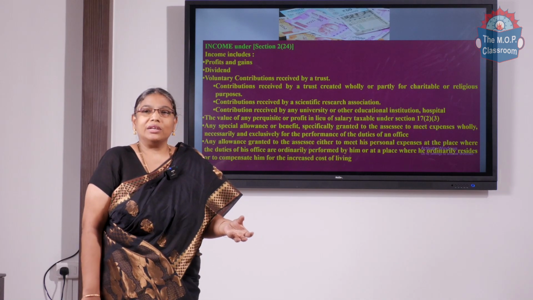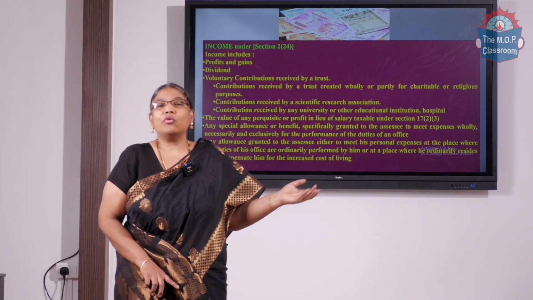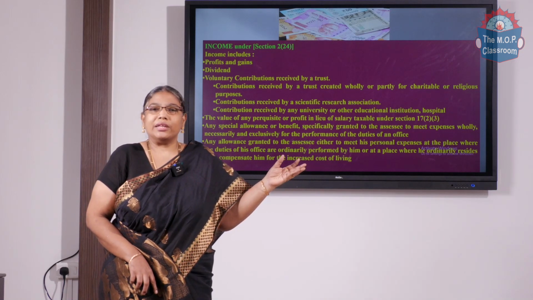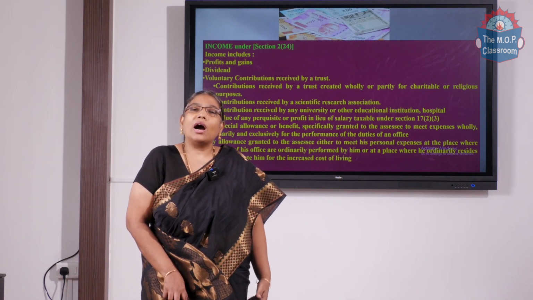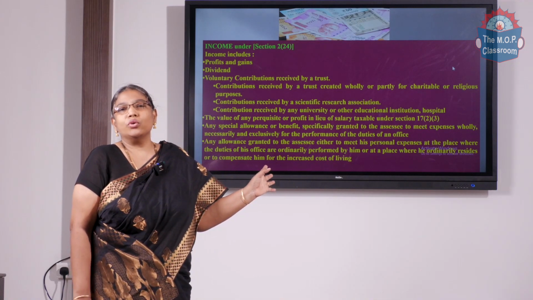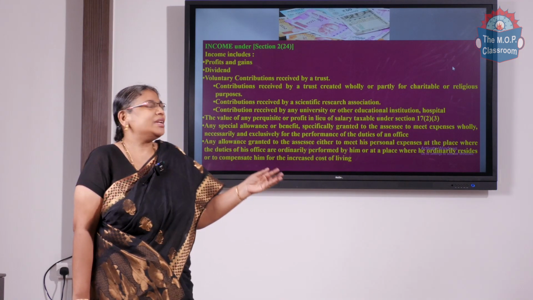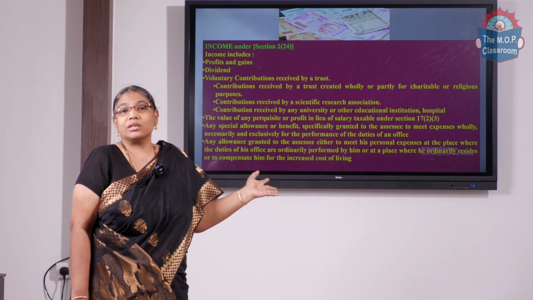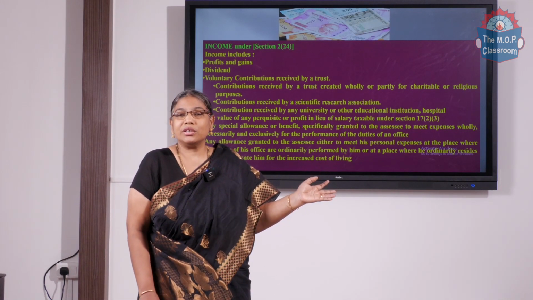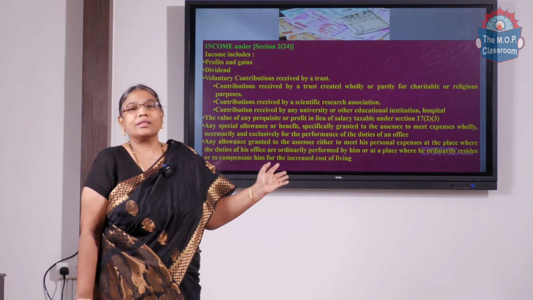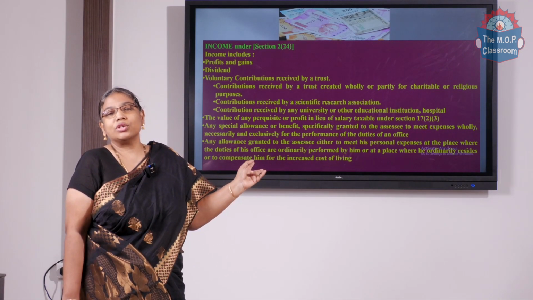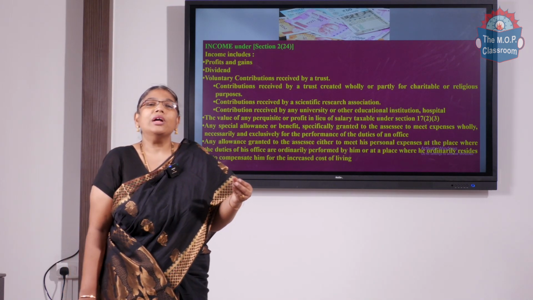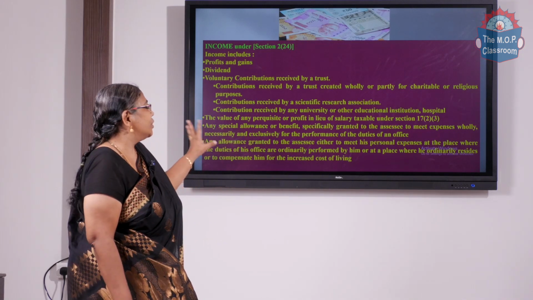Okay, so it includes profit income, dividend income if you have invested in shares, interest income on your bank deposit, any payments made by the employer to the employee in discharge of his official duties, perquisites, capital gains, and all other contributions received by charitable trusts, religious trusts, hospitals, educational institutions in the form of donation. These are also treated as income. So this is the definition of income under section 2 subsection 24, which is an inclusive definition, which includes all the income that you come across in your life. All that will be included under the term income.